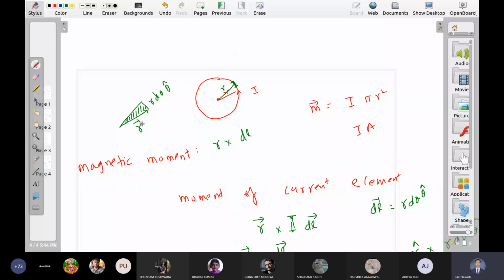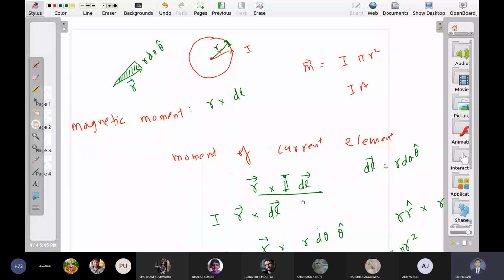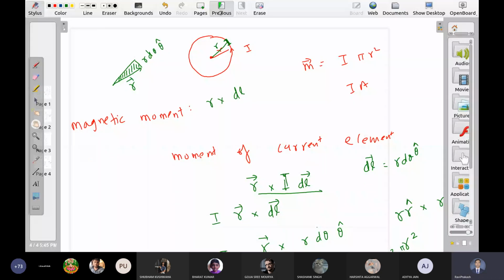So is this definition incorrect? क्या definition गलत है? Actually, no one claimed magnetic moment using this definition. You can see this derivation in many textbooks, but no one saw this derivation in any textbook. But what is the reason?